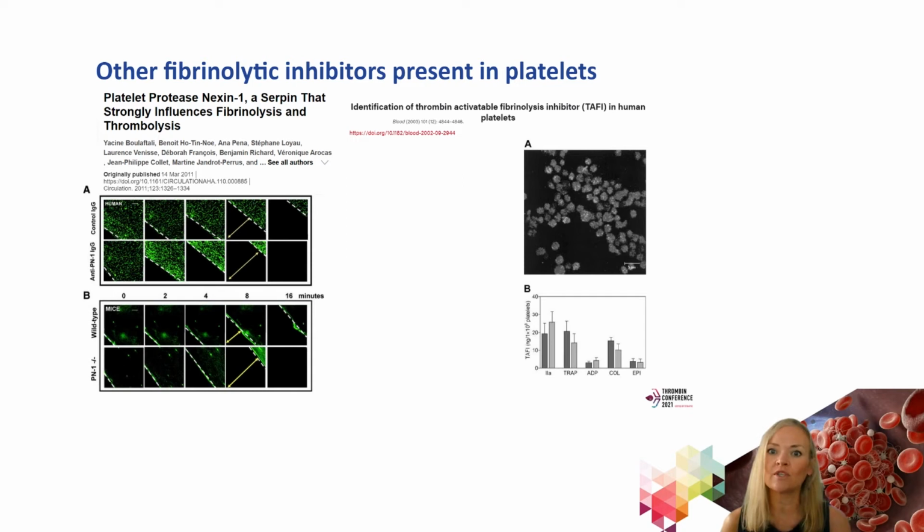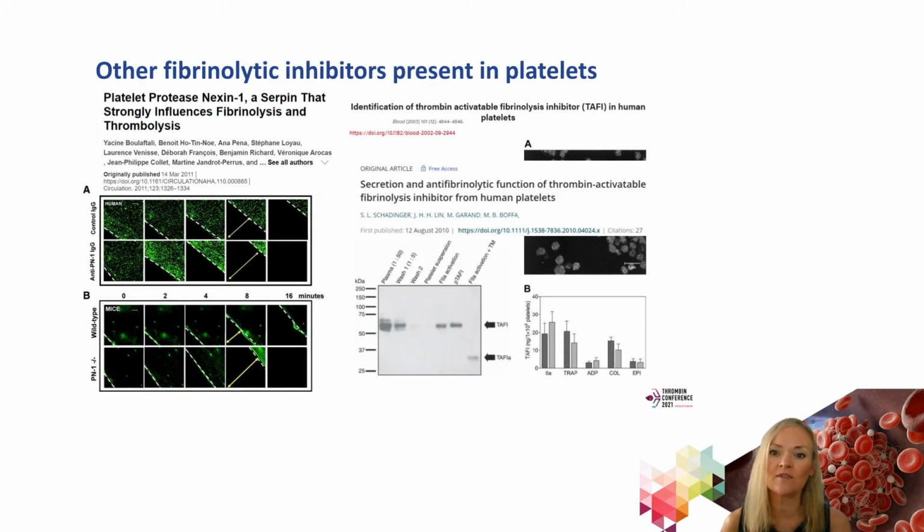And it was also shown by the group of Laurent Mosnier that platelets contain procarboxypeptidase inhibitor, thrombin activatable fibrinolysis inhibitor, and this was also shown by the group of Michael Boffa.